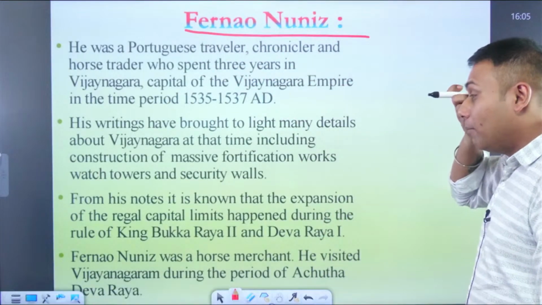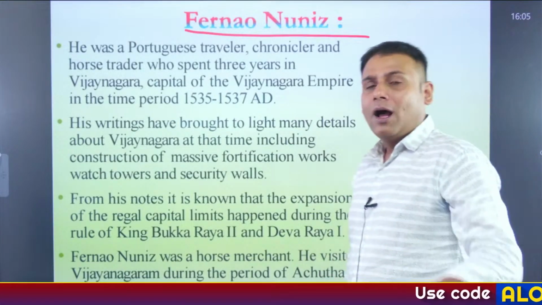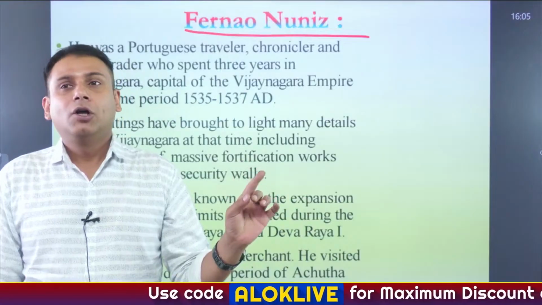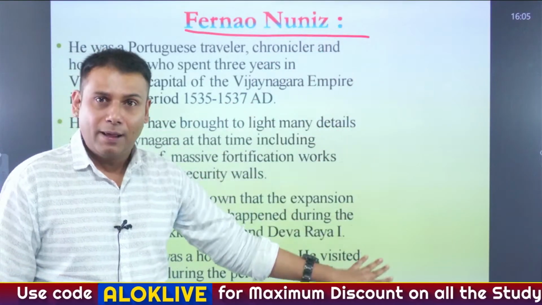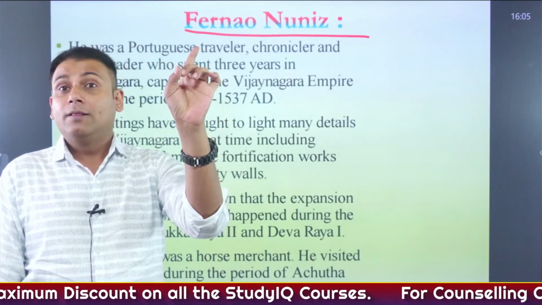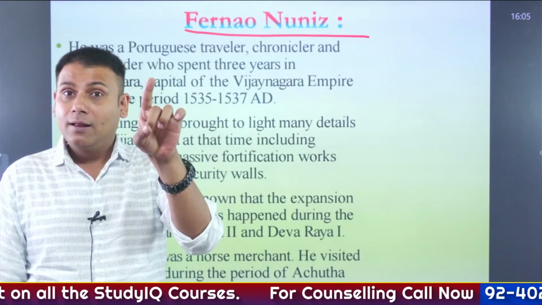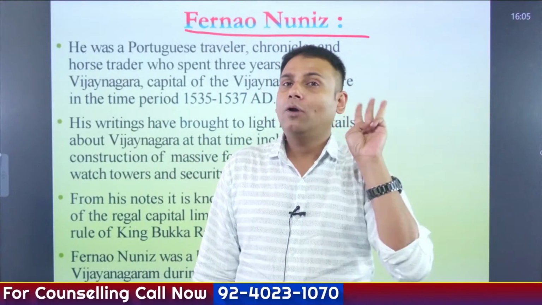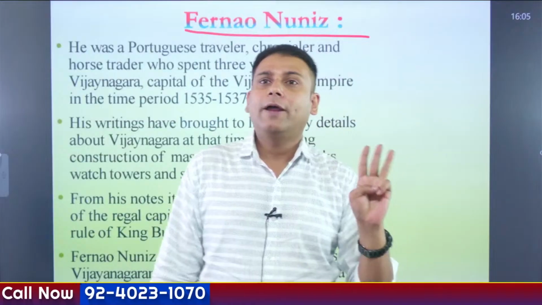Just remember them. I've already explained about them and their role, correct? So it is just a mention of them here. Remember Niccolo Conti, the Italian traveler, then Nikitin, a Russian merchant, Fernão Nuniz, and Abdur Razak. Okay?